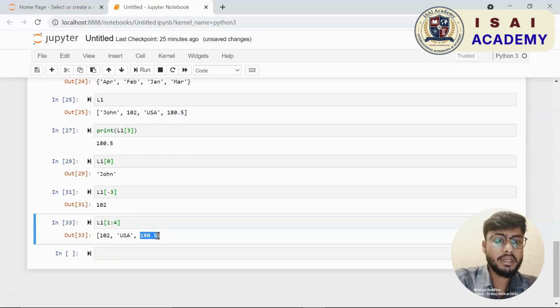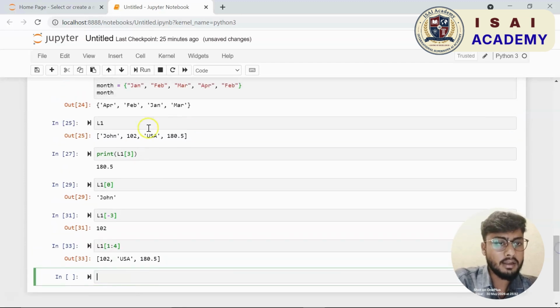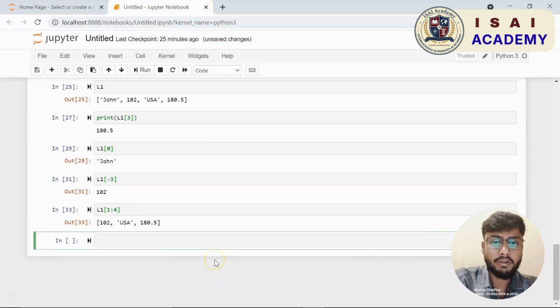So minus 1 is the last element. Let us write minus 3 and see the result. It gives me 102, which is fair enough. If you start from the back, this is minus 1, USA is at minus 2, and at minus 3 we have 102.